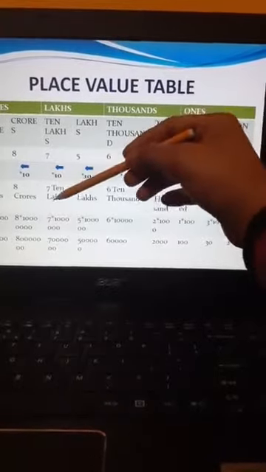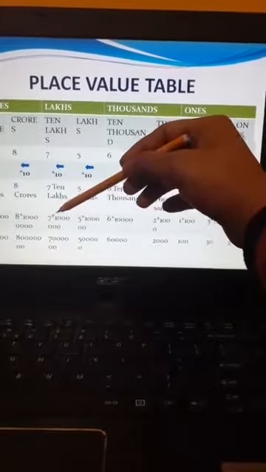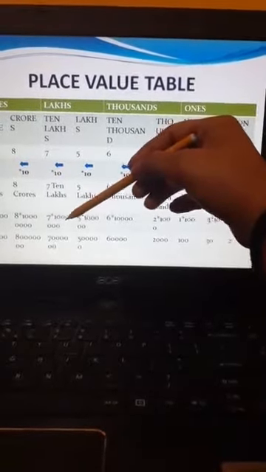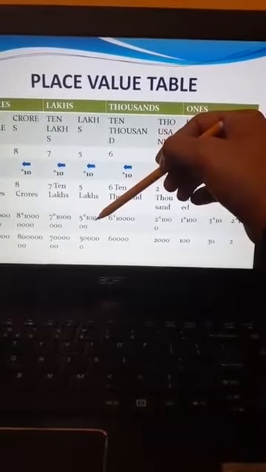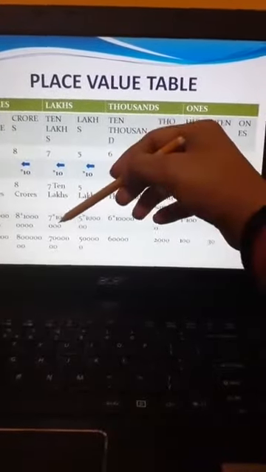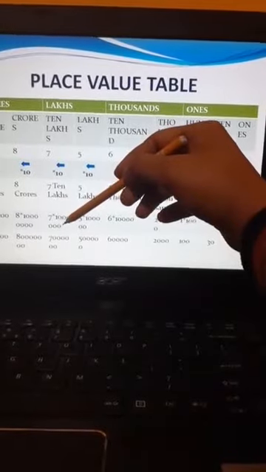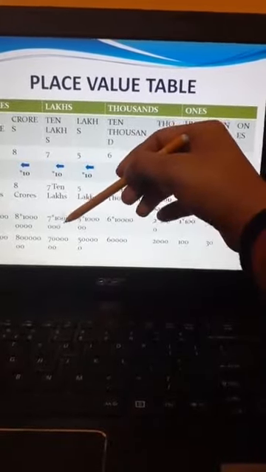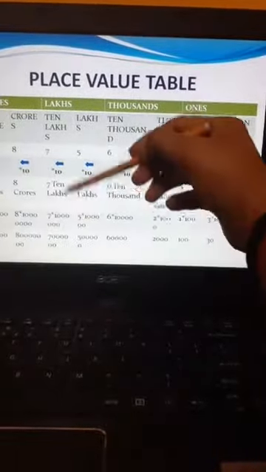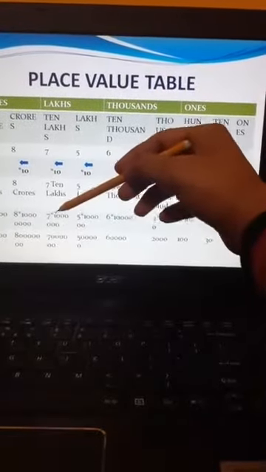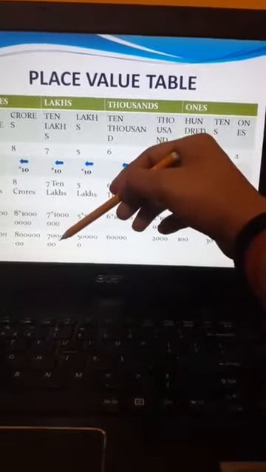So I will multiply 7 into 10 lakh. How many zeros are there in lakhs? 5. Next, how many zeros will be there in 10 lakhs? That is 6. 10 into 1 lakh will give you 10 lakh. So 7 into 10 lakh will give you 70 lakh.